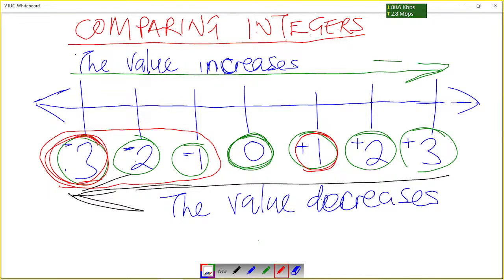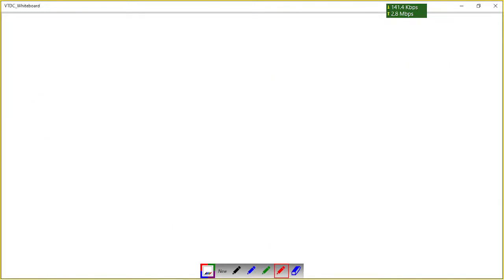If there are no questions, we go to the next step. We are still on comparing, so we are going to compare now using less than, greater than, or equal to.